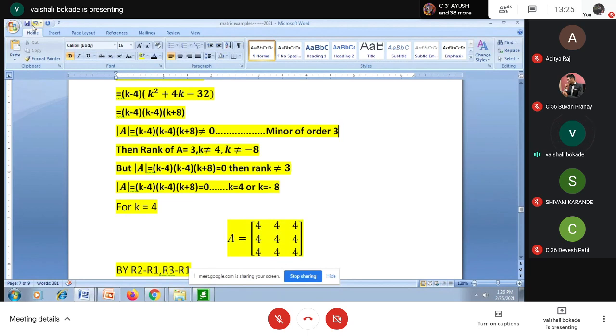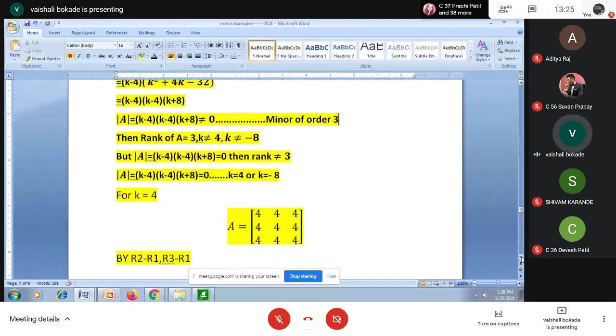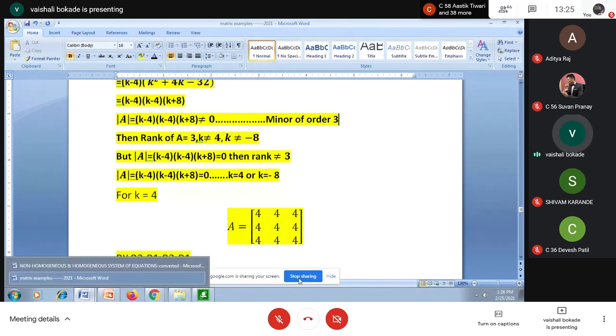Yes. So whenever the university asks this type of question, it will be for 6 marks. For each and every step you get step-by-step marking. So you have to search for different values of k and mention whatever value of rank you get there. Yes. Now, any doubt regarding this?